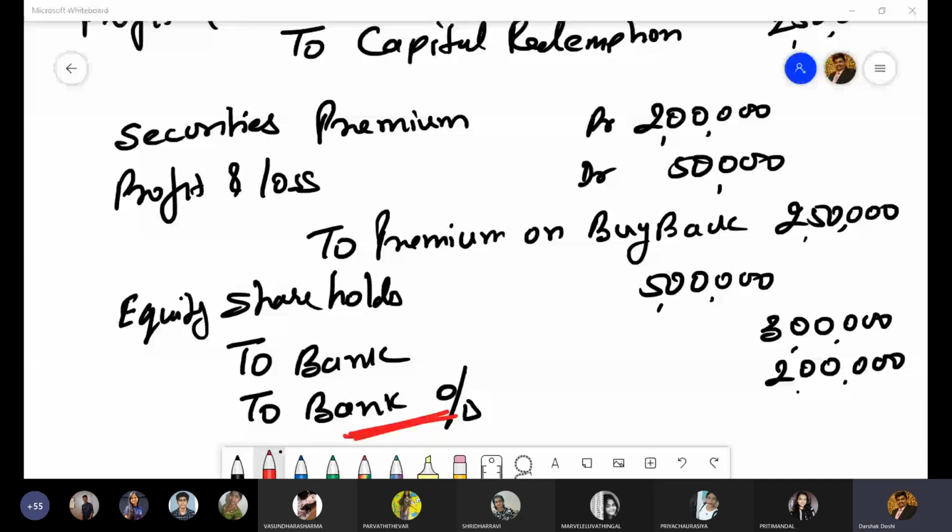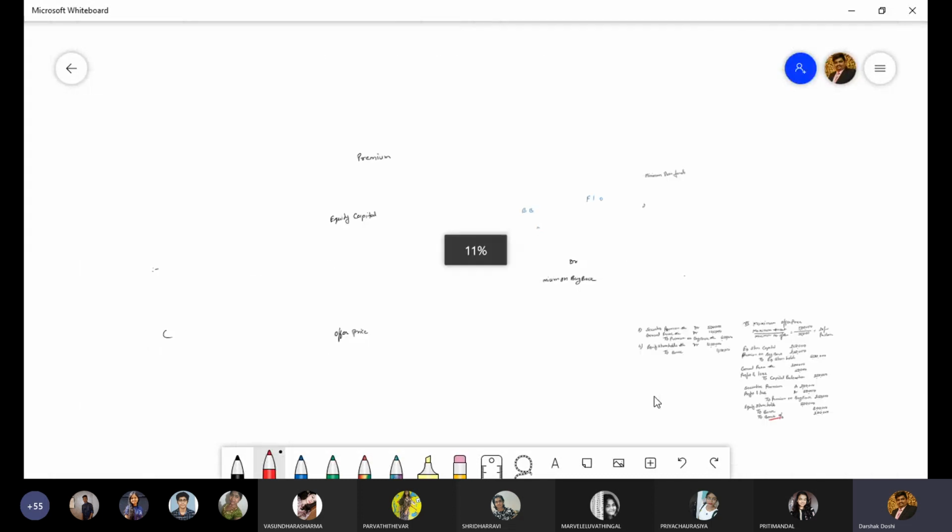Can you find out the maximum possible number of shares and the maximum possible offer price? Yes, sir. Start doing it fast.